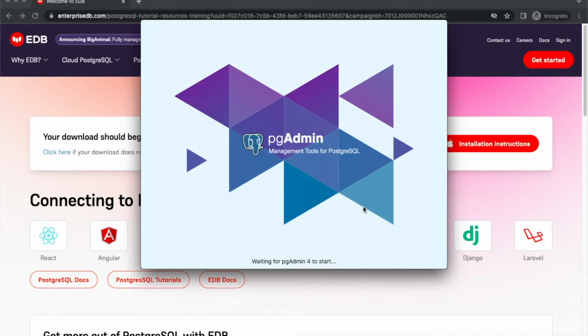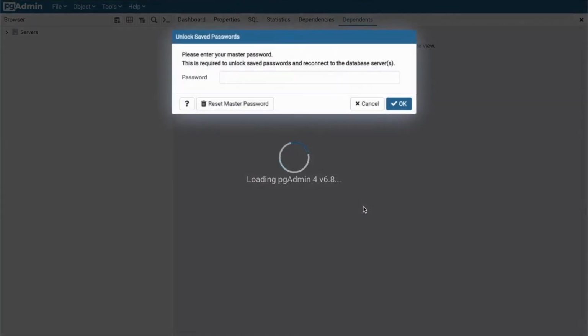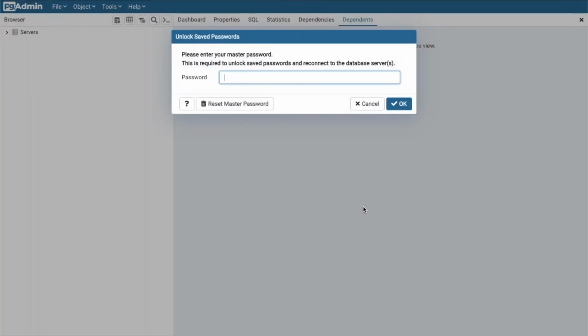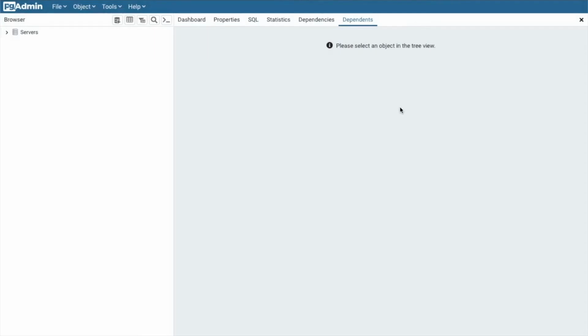It's always a bit slower at the beginning, but shouldn't take more than 10 seconds. Perfect. Now we gotta put in the password we used in the setup. Perfect. Click OK. Great. And we are logged in to pgAdmin.